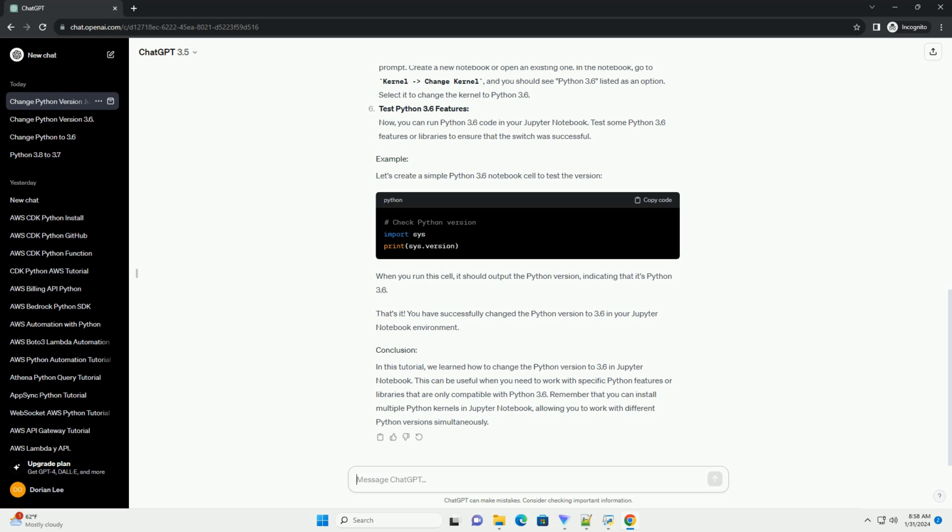In this tutorial, we learned how to change the Python version to 3.6 in Jupyter Notebook. This can be useful when you need to work with specific Python features or libraries that are only compatible with Python 3.6. Remember that you can install multiple Python kernels in Jupyter Notebook, allowing you to work with different Python versions simultaneously.